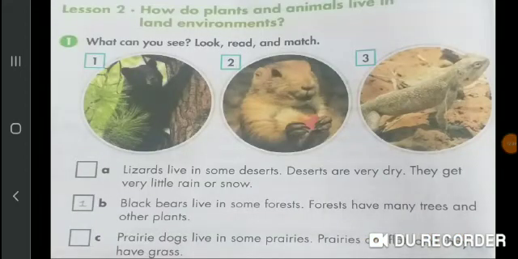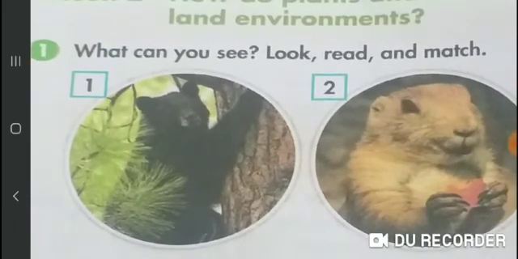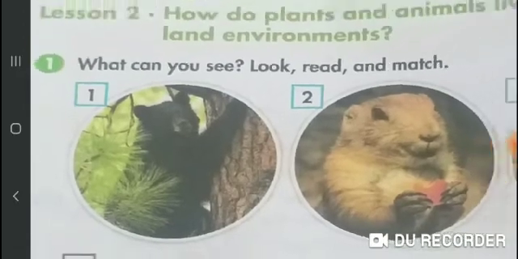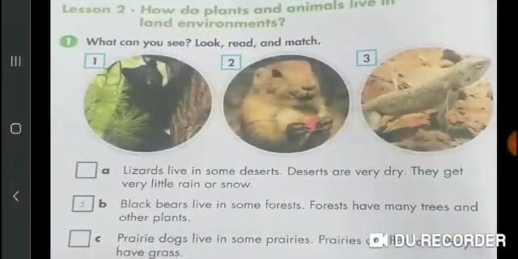Now dear students, open page number 16 of your workbook. First of all, you will write day, classwork and date at the top of the page according to the format. Now look at question number 1. What can you see, look, read and match?